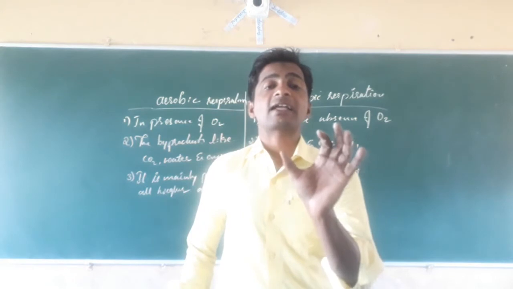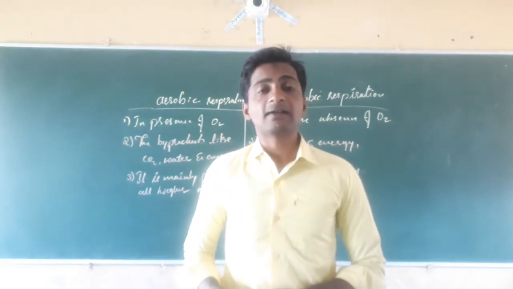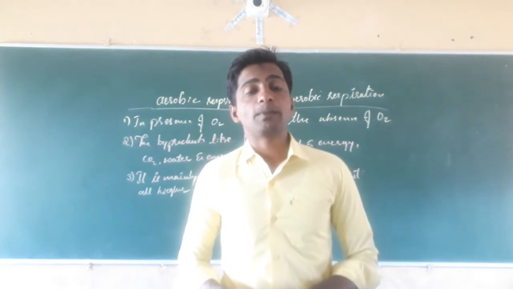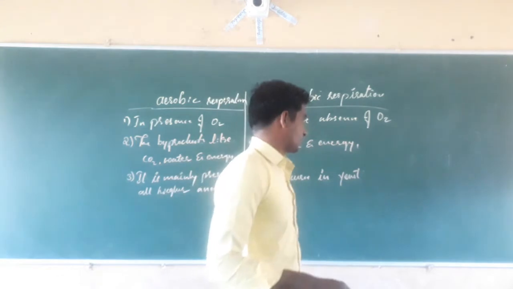Alveoli are the sac-like structures present in the lungs. In each lung, 300 to 350 million alveoli are present.